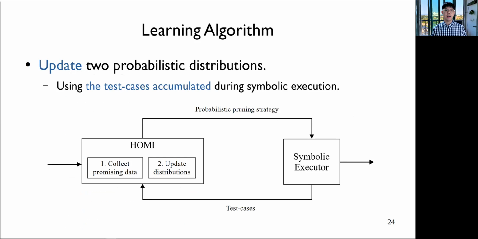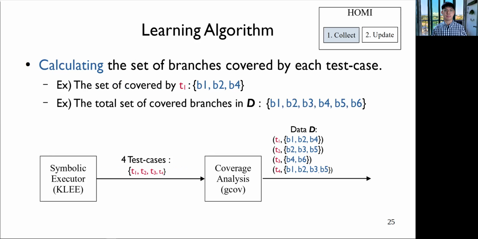The next key idea is a learning algorithm that continuously updates the two distributions. To do so, we use the test cases generated by the symbolic executor. Our learning algorithm consists of 2 steps: collect and update. In the first stage, we calculate the set of branches covered by each test case. Suppose that the symbolic executor generated 4 test cases from T1 to T4.